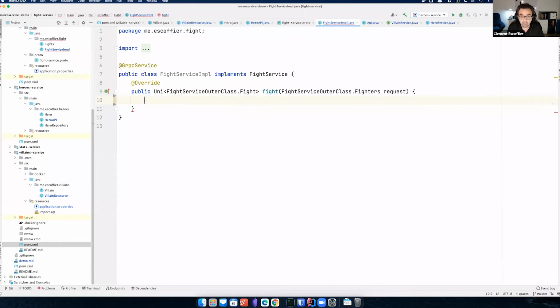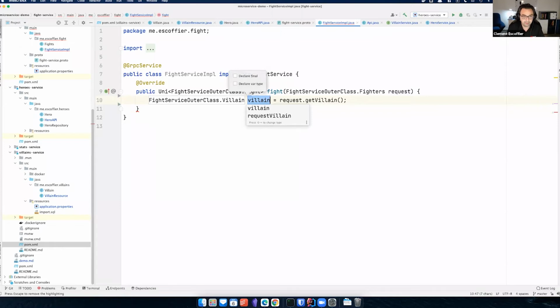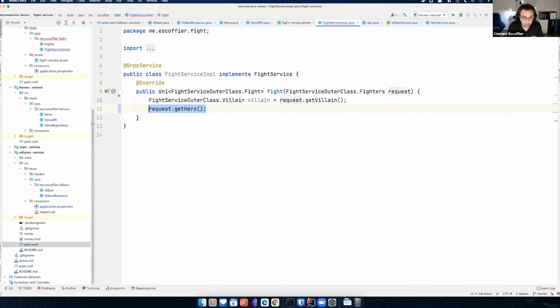So what do I need to do now? I got my request, get villain. Okay, so this is my villain. My request also gets a hero. Oops, request.getHero. Okay, that's my hero. Great. And now I need to make them fight. So I already wrote the simulator of the fight with plenty of random. And a fight takes time, so it's also an asynchronous operation. So I will just do fights.